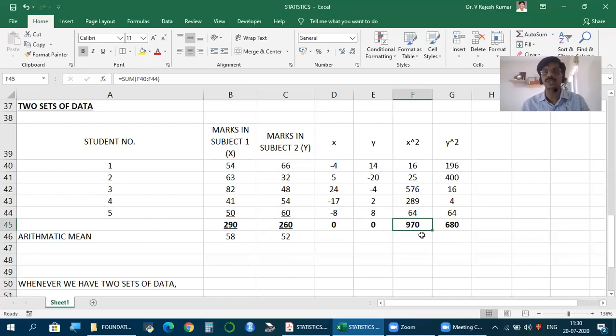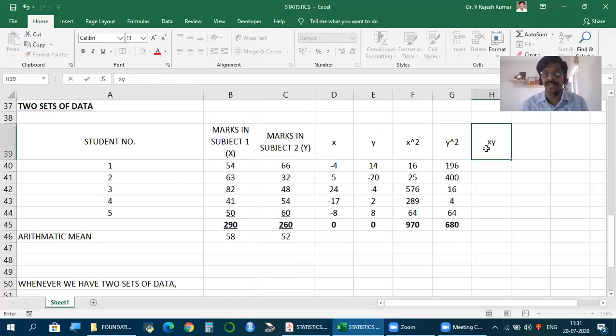But since it is two sets of data, we also need to find something called correlation and make a regression equation. So we need something else for it. We also calculate x into y, that is deviations of x into deviations of y. Here we took x square, y square. Also keep ready xy.